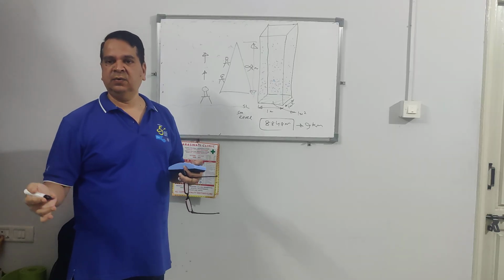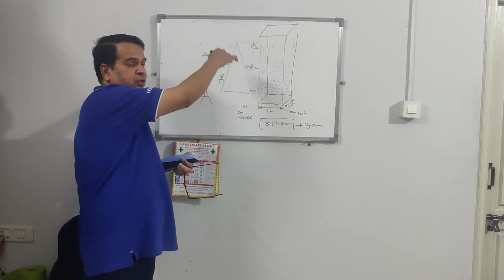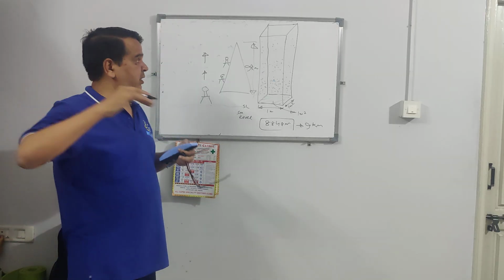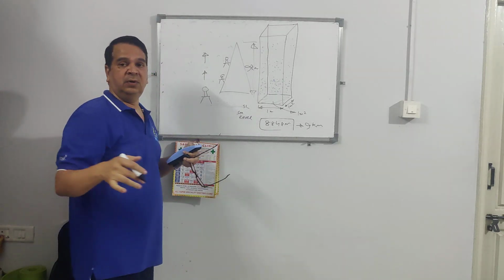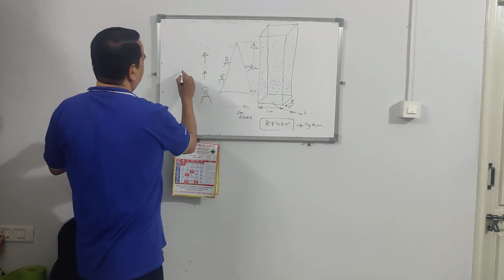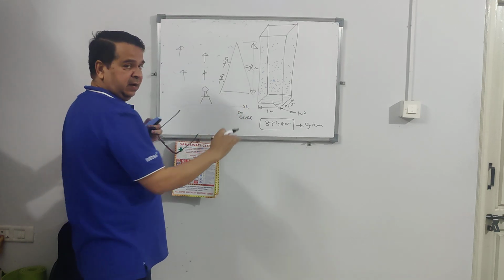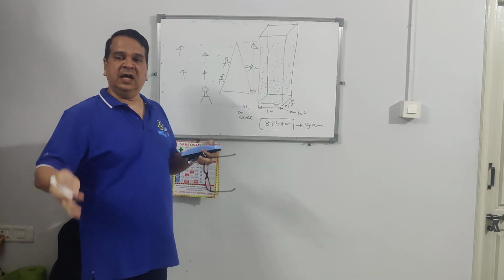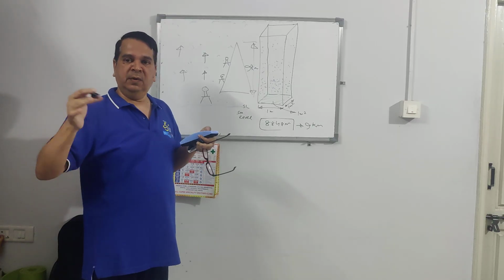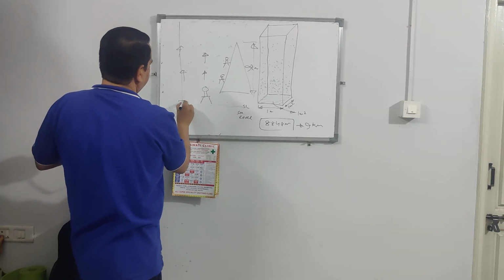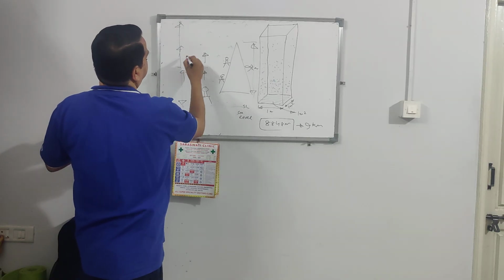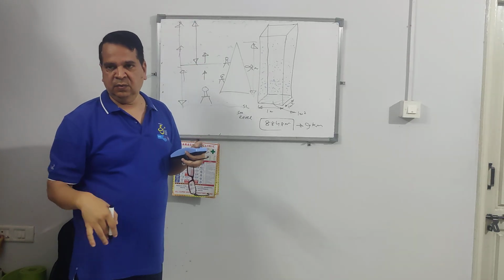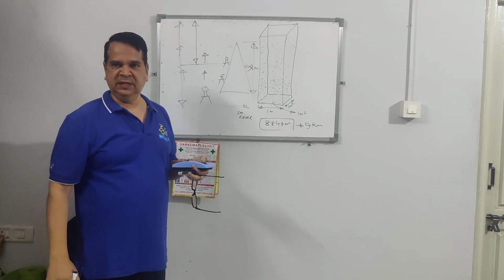When someone is at sea level, the pressure is highest. As we go up and up, the amount of air exerting pressure on us decreases. Earlier we had this much air, now when I am going up, I will have less air. So when I have less air, the weight is less and the pressure exerted is less.